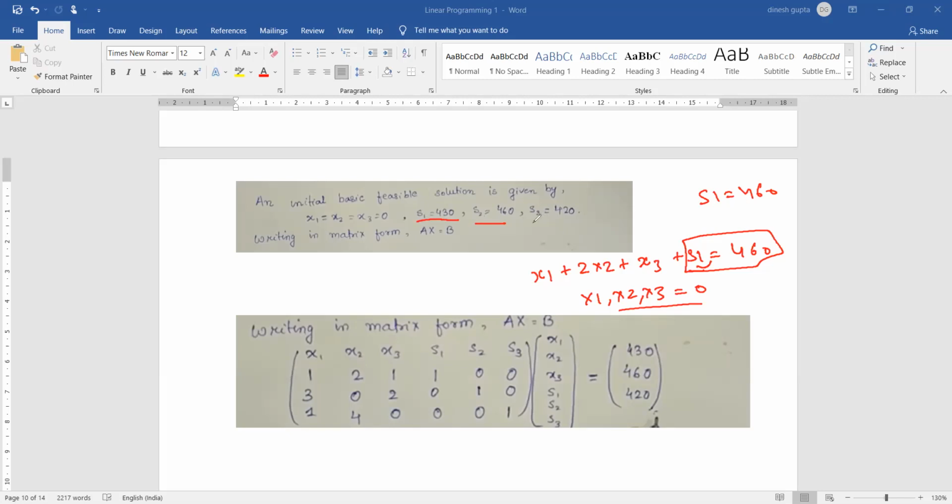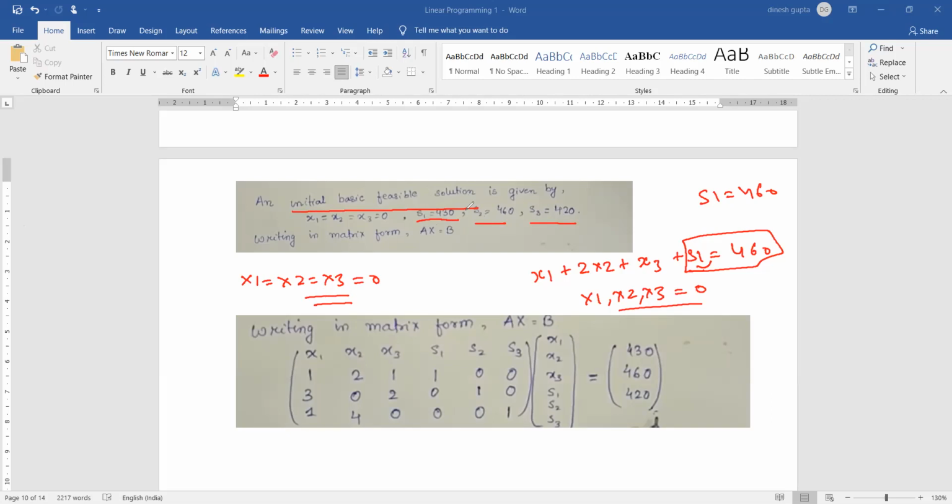S2 is equal to 460 and S3 is equal to 420. So this is our initial basic feasible solution. We get the initial basic feasible solution by making all these variables equal to 0, so the slack variables become equal to the right hand side values.